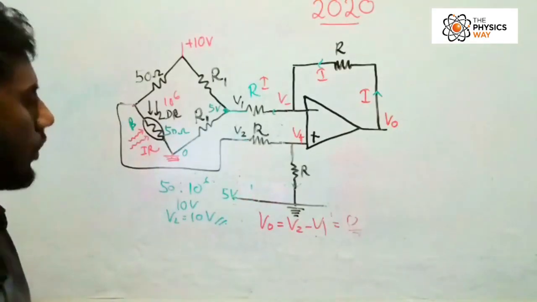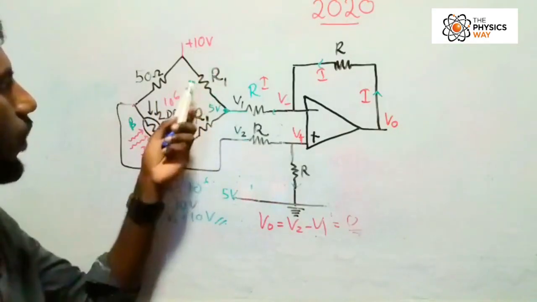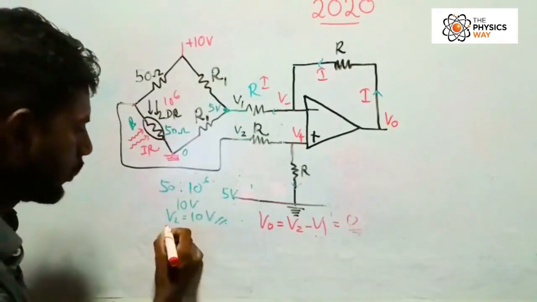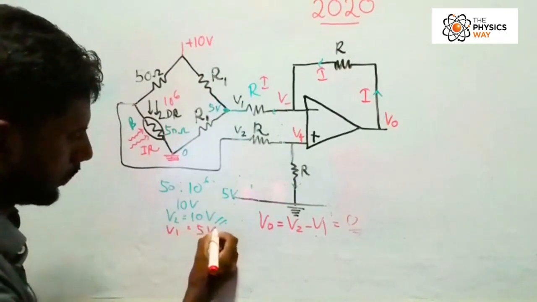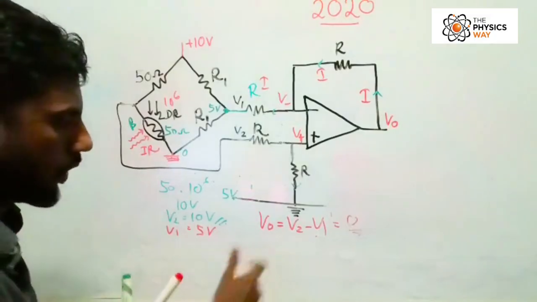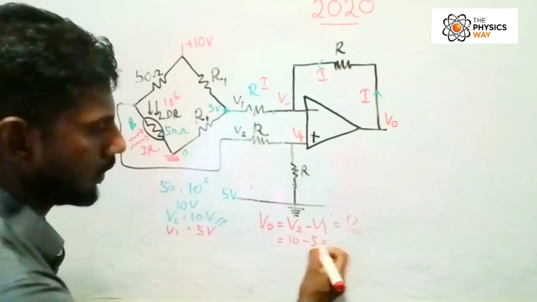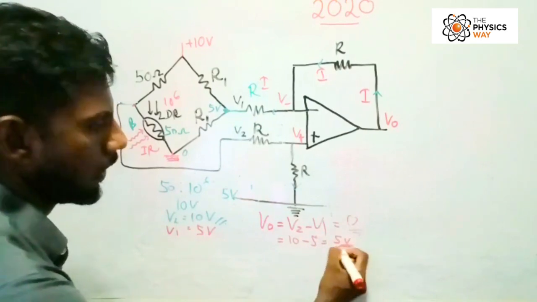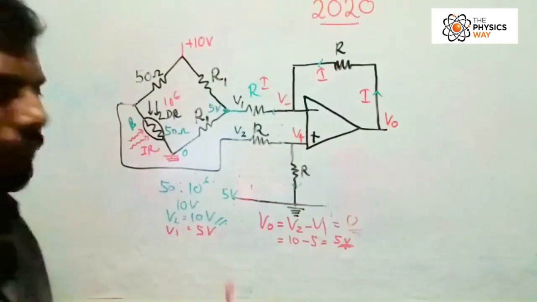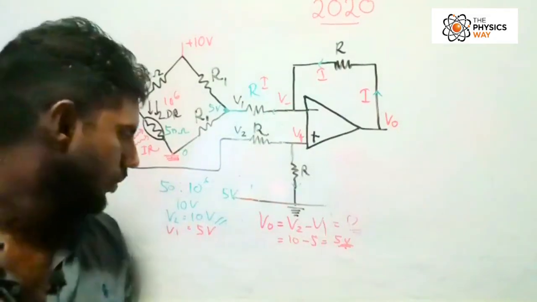Then, of course, very same method as the previous one, 1:1 ratio, V1 is equal to 5 volt. So by using the Vout equation, V2 is 10 volt and V1 is 5 volt. So the difference is 5 volt. Vout equals 5 volt from the very same method.